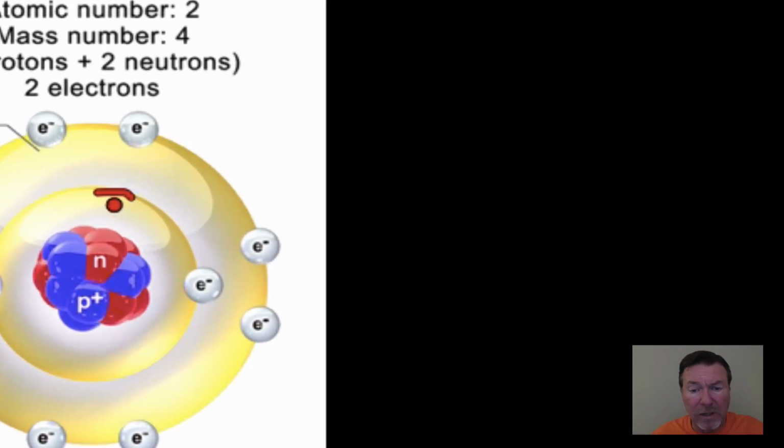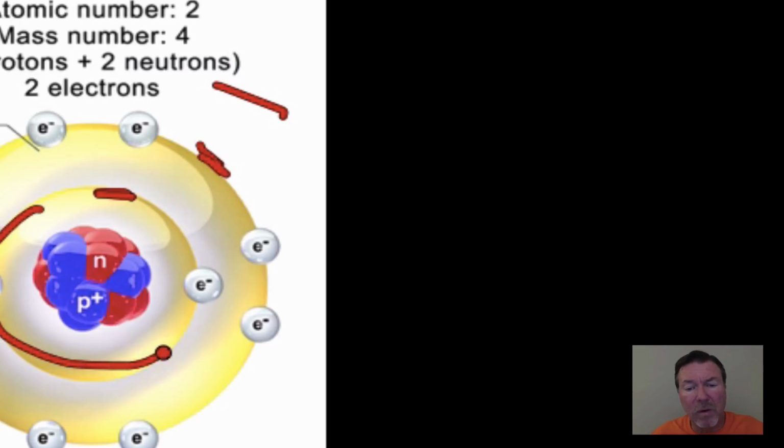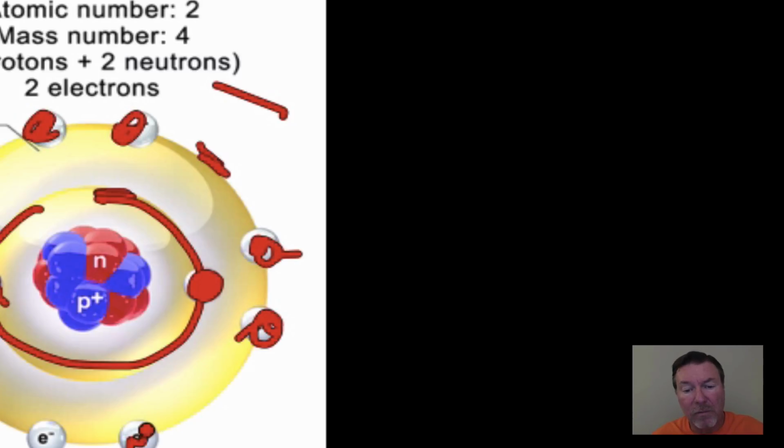So if we go back to this slide, you can see where we have these rings. The innermost ring, the outer one. There's actually one out there that we're not talking too much about, but we need to discuss a little bit. We need to know that the innermost ring here holds 2 electrons. That's all it can hold. So there's 2 electrons there. The next ring, the second ring, can hold 8. 1, 2, 3, 4, 5, 6, 7, and 8. And it can only hold that.